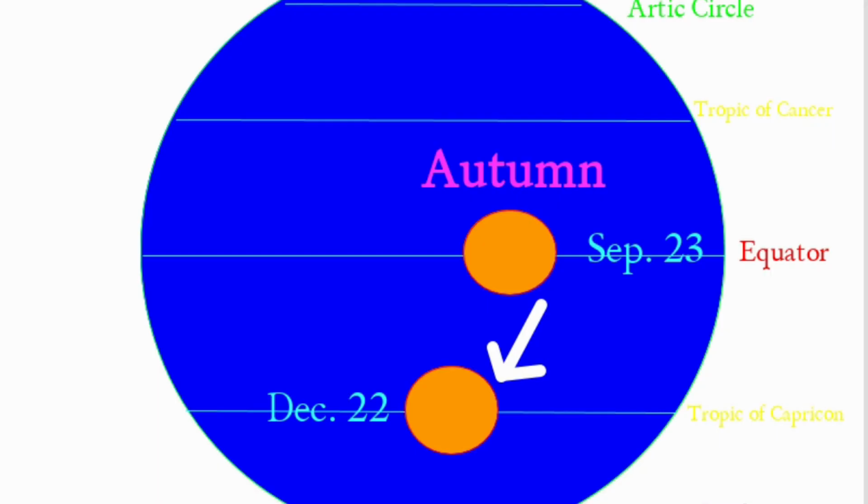Autumn in the northern hemisphere. Which are the features of autumn season in the northern hemisphere? Once more, it is the period from September 23rd to December 22nd. It is the transition period from summer to winter. Atmospheric temperature decreases considerably. There is shortening of day and lengthening of night during this period, and the trees generally shed their leaves. These are the peculiarities of autumn in the northern hemisphere.